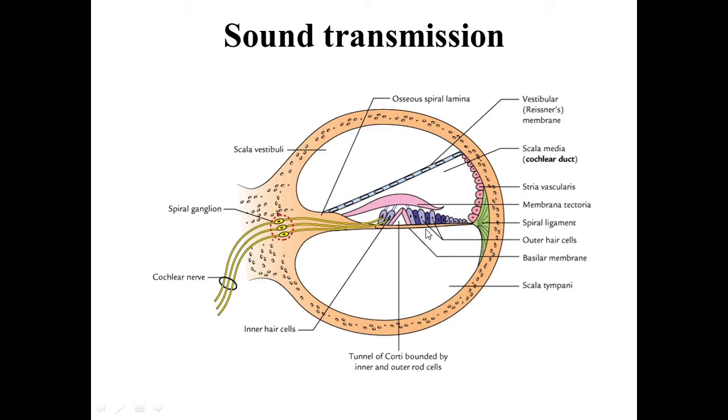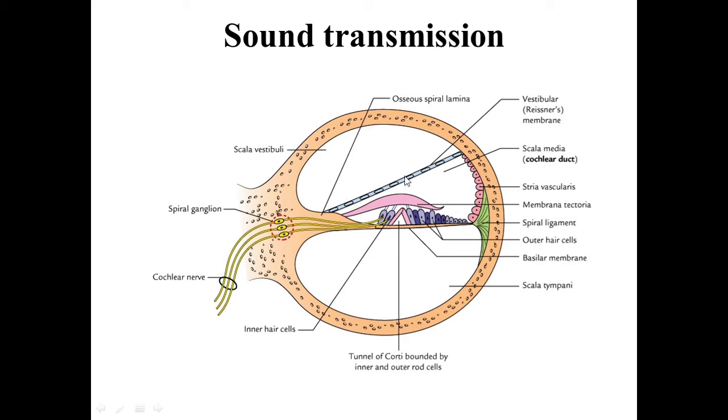Then what happens? The vibration of the perilymph of the scala vestibuli causes vibration of the vestibular membrane.